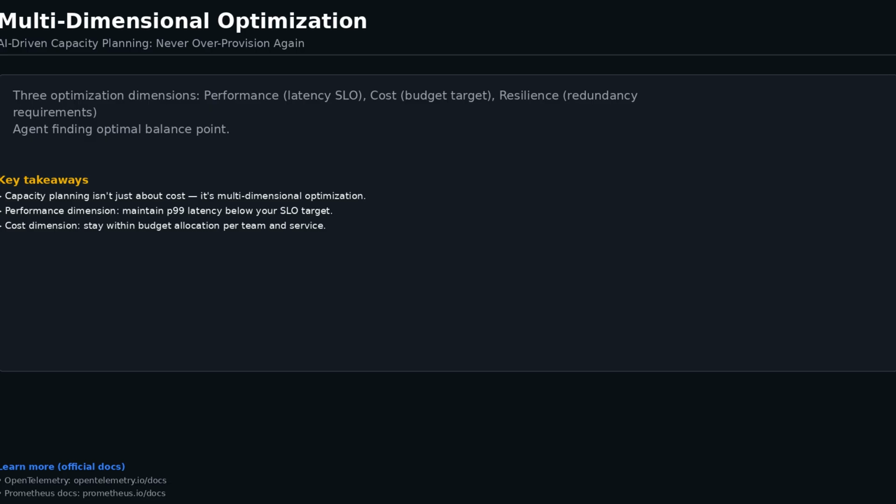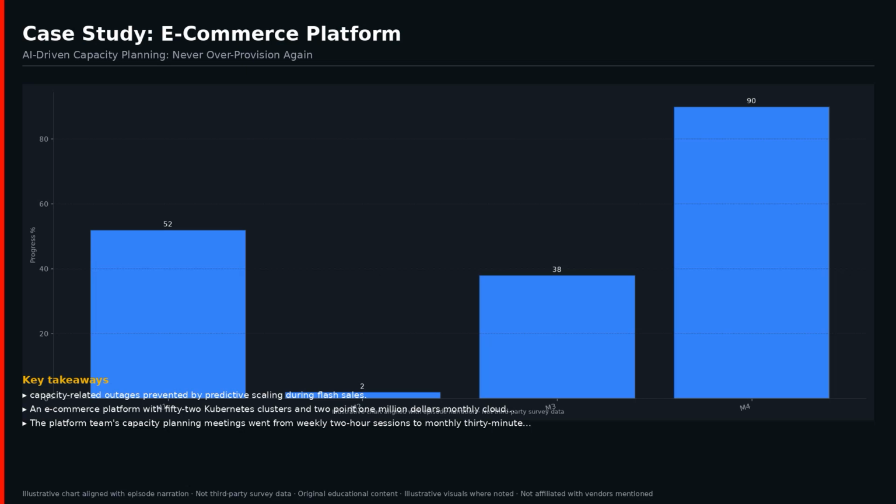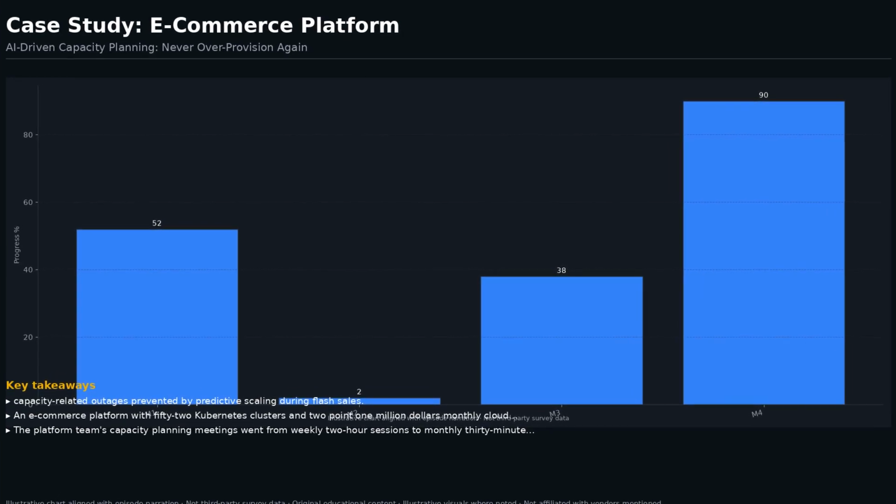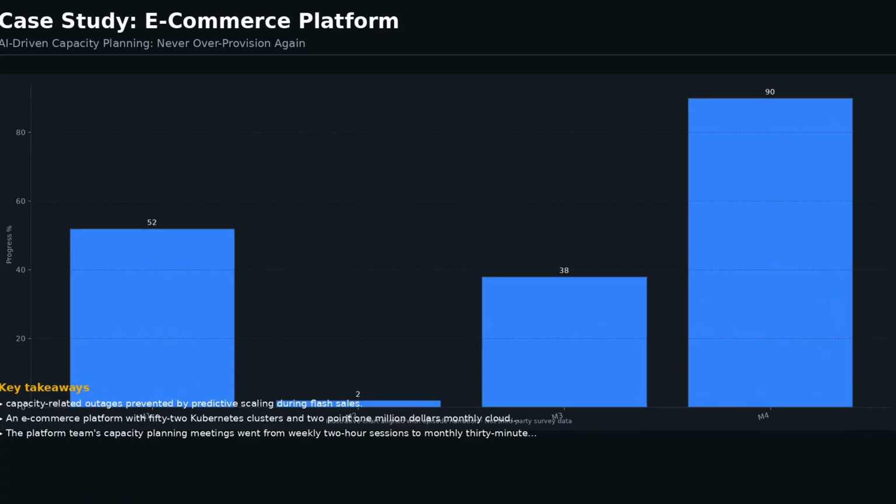Demand forecasting connects capacity planning to business planning. The agent projects resource requirements at 3, 6, and 12-month horizons based on growth trends. Current API service handles 10,000 requests per second at 60% CPU. User growth is 12% monthly. In 6 months, you'll need 1.8 times current capacity. The agent recommends: add 2 replicas in month 3, upgrade instance type in month 5.